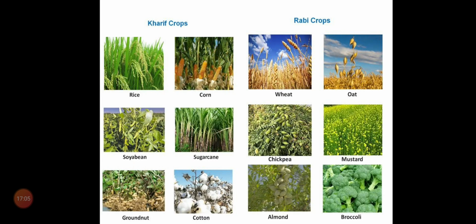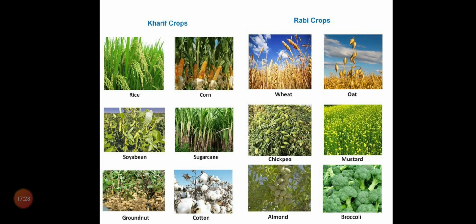Okay. Now, these are the examples and pictures of both Kharif and Rabi crops. Kharif crops: rice, that is paddy, corn, soya beans, sugarcane, groundnut and cotton.